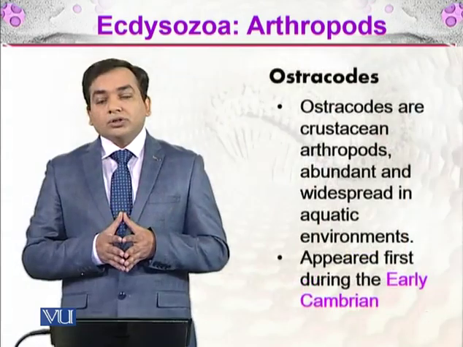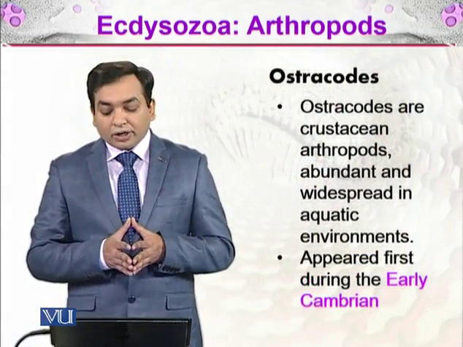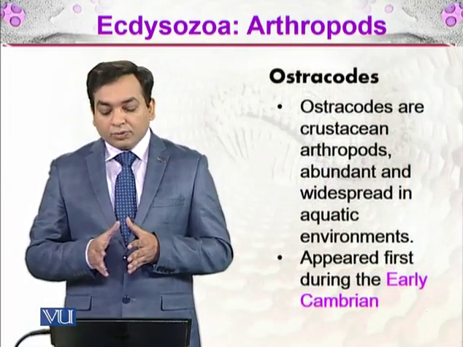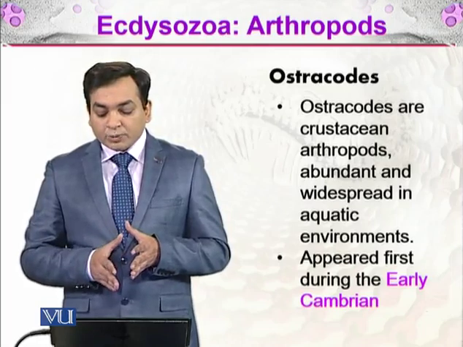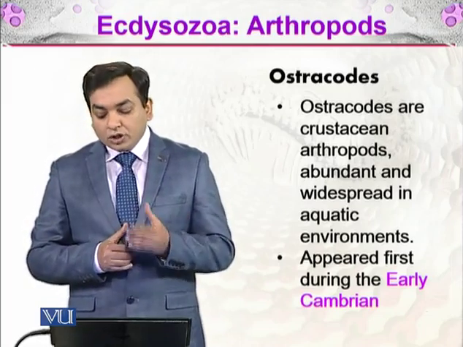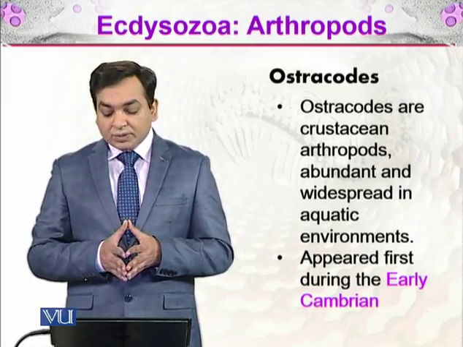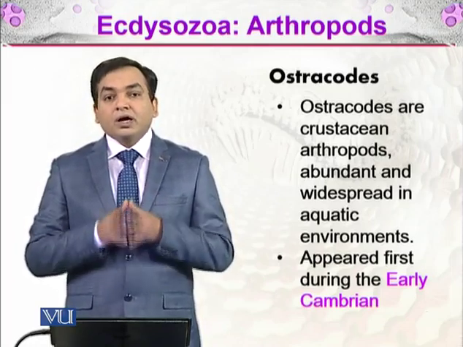And then there are the ostracods. The ostracods are crustaceans, arthropods, and these are abundant and widespread in aquatic environments. And these were the organisms that appeared first during the early Cambrian.